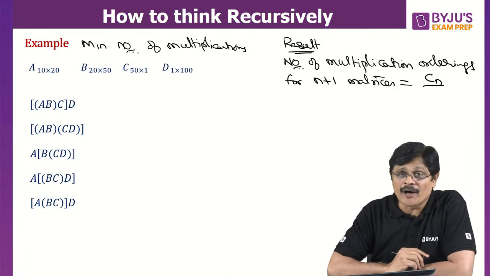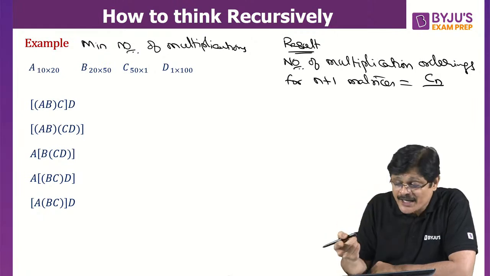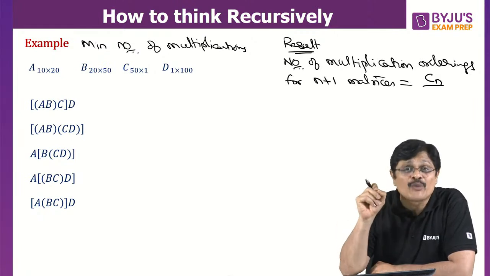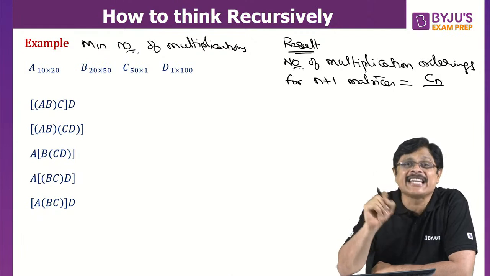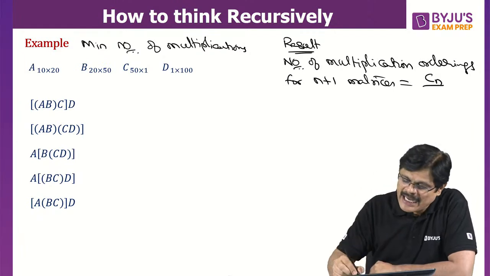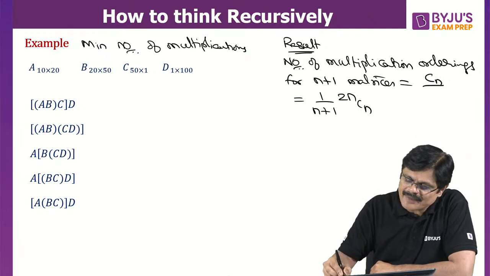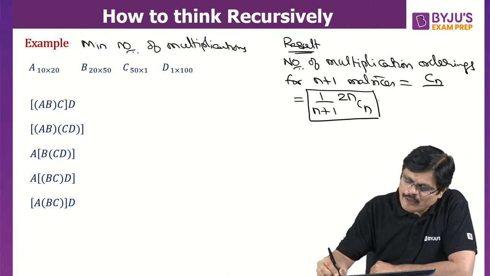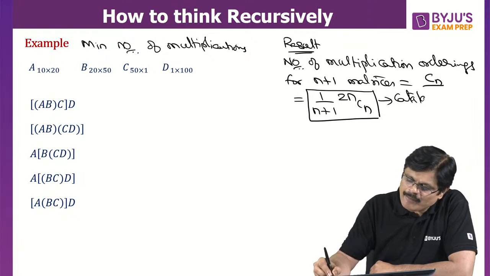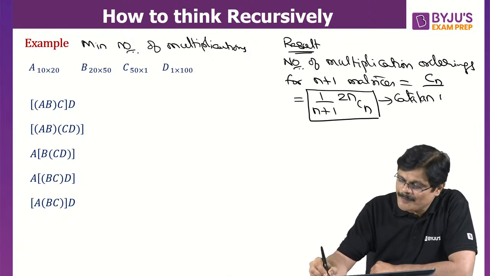The number of multiplication orderings for n plus 1 matrices is given by the formula Cn, where Cn is the Catalan number. And the Catalan number is given by the formula 1 by n plus 1, 2n Cn. There is a formula, sir. We call it the Catalan number. One of the very, very beautiful problems.